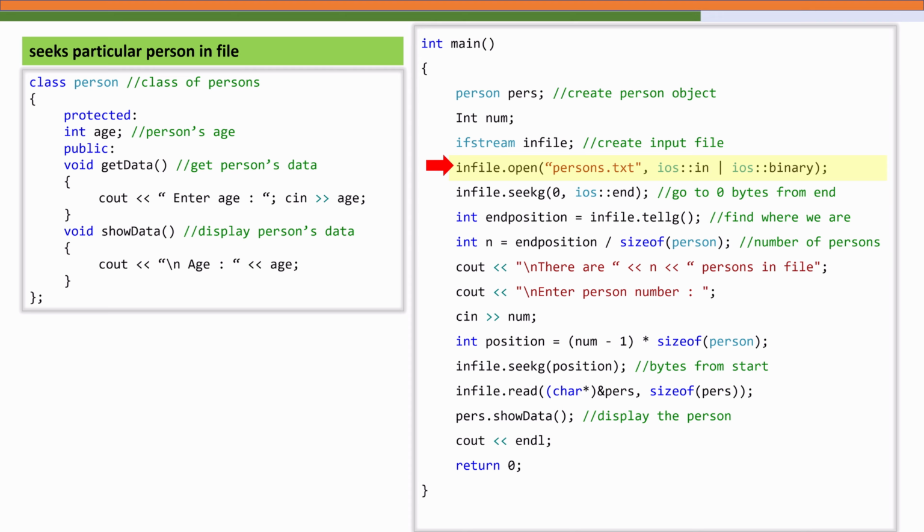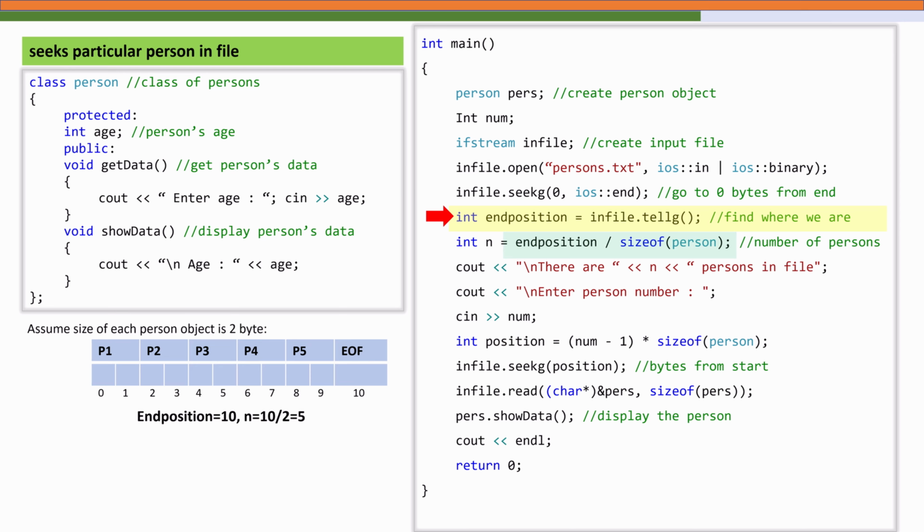Next, in the main function, we want to read a particular record from the binary file. So we open the file persons.txt in binary mode. Because we previously wrote objects onto it using binary output, opening in binary mode ensures that data is read exactly as it was stored without any text conversions. This line, seekg, jumps to the end of the file. The tellg function tells us the position of the pointer in bytes, effectively giving us the total size of the file. Then we divide that size by sizeof, which gives us the number of person objects stored in the file. Next, we ask the user which record they want.